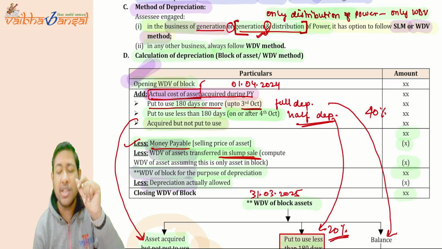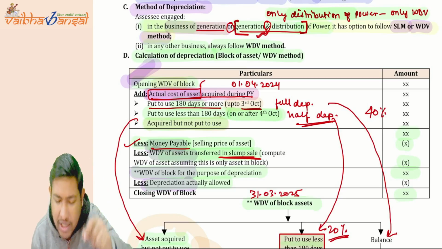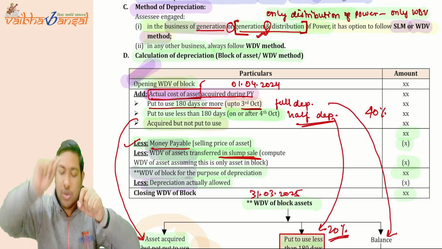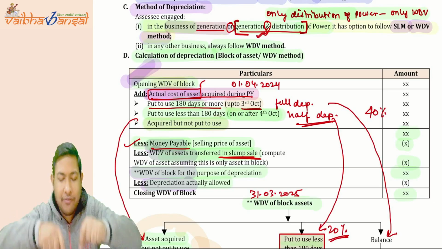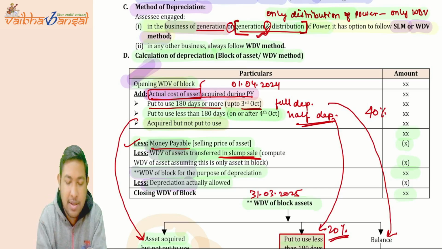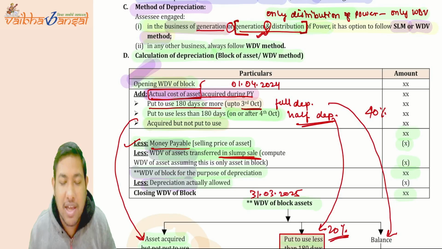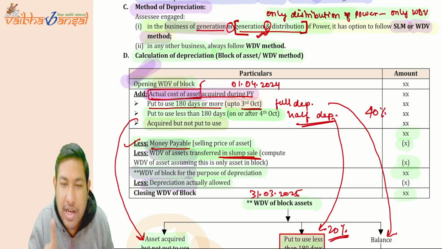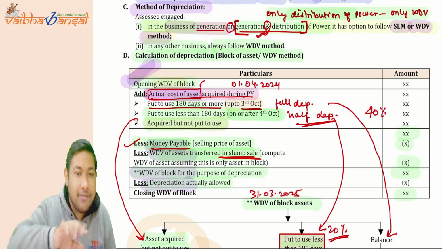The asset must be acquired during the previous year, and put to use also in the previous year. If the acquisition and the put to use are both in the same year, then we will see whether it is used for 180 days or more, or less than 180 days.